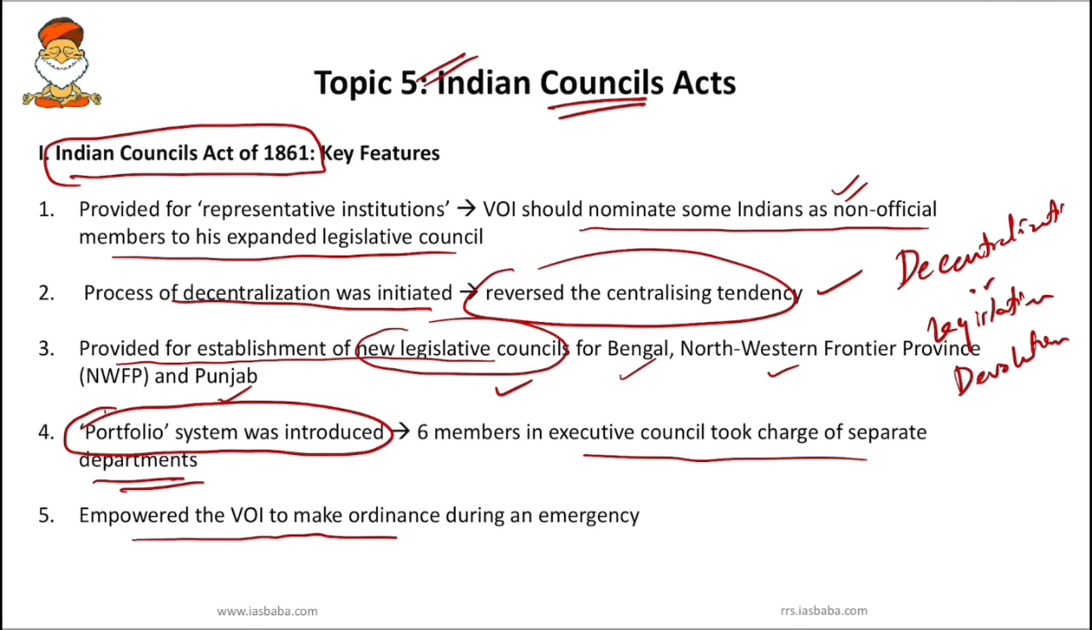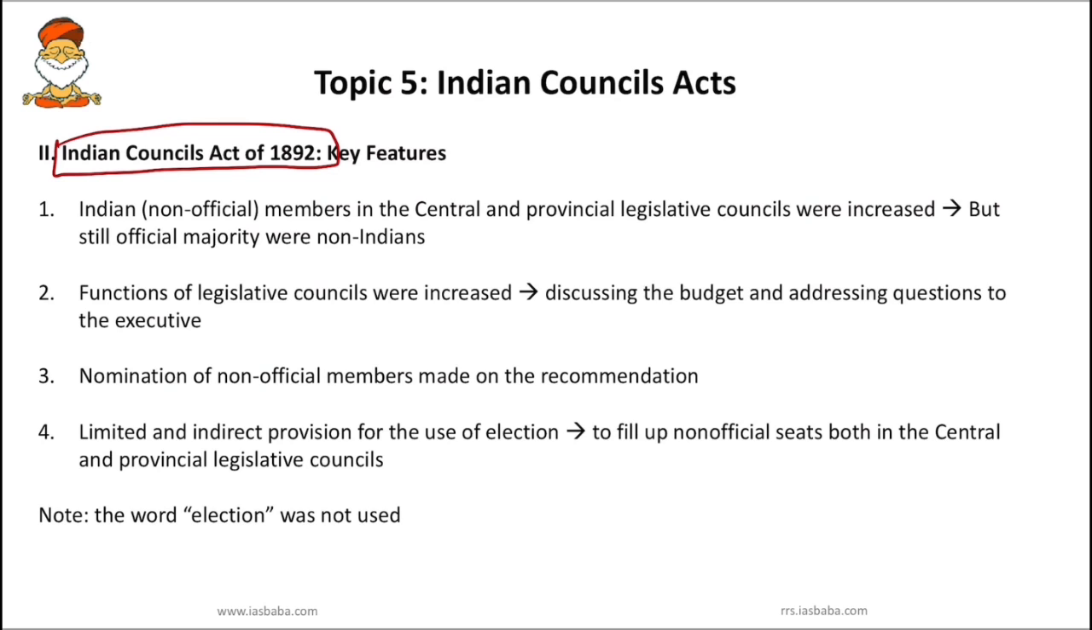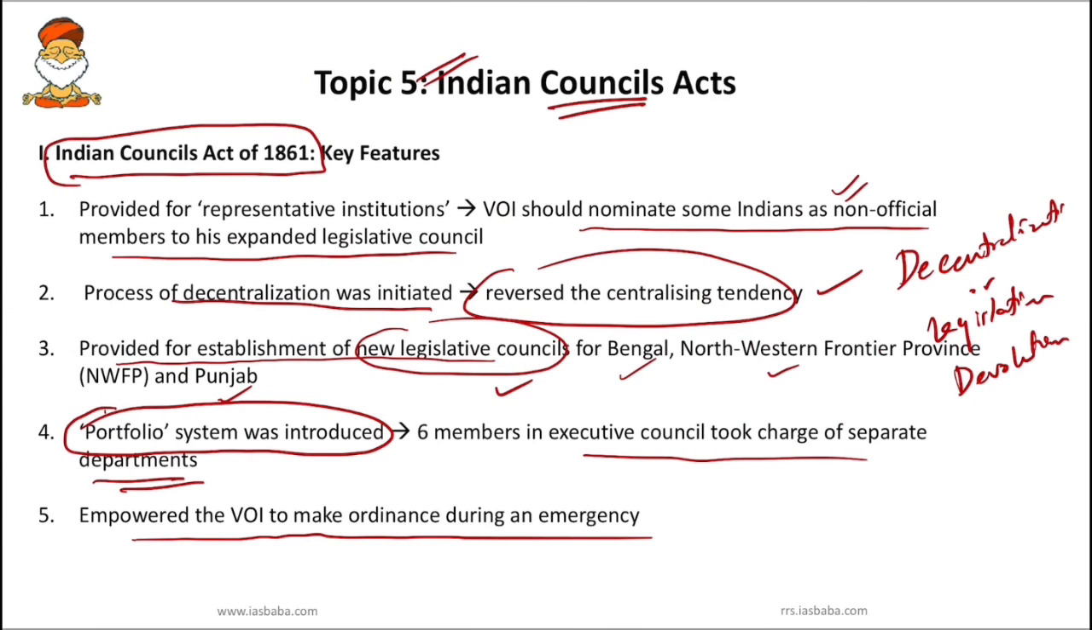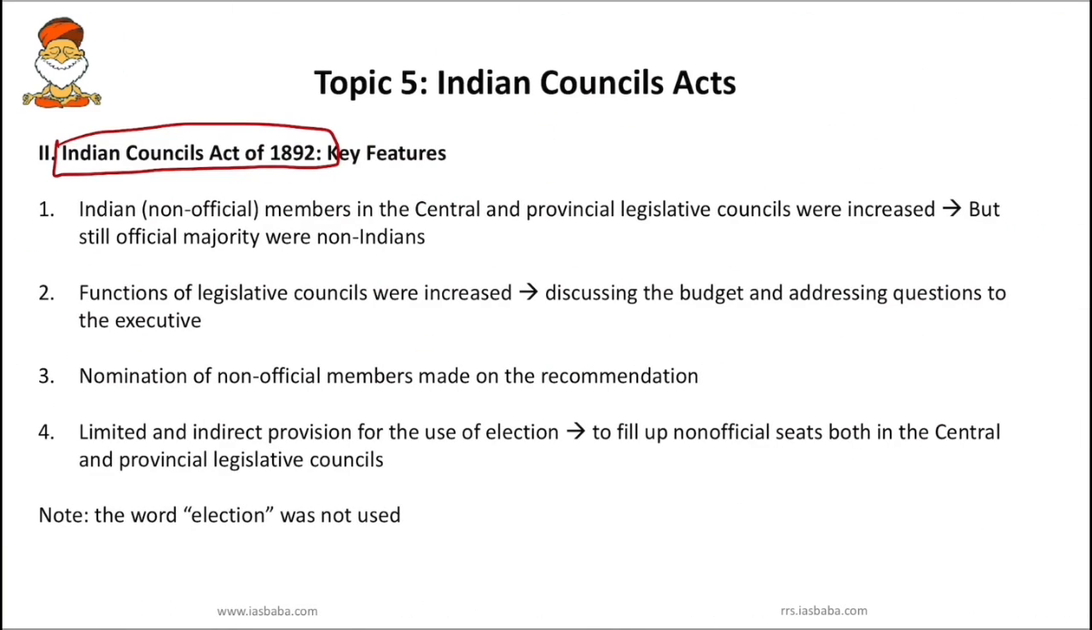And this act empowered the Viceroy to make ordinances during an emergency, which is a very important topic again. Okay, so the ordinance making power was first initiated during Indian Council Act of 1861. So next important act is Indian Council Act of 1892. So we know that under Indian Council Act of 1861, they wanted representative institutions, that is they wanted cooperation of Indians in the legislative process.